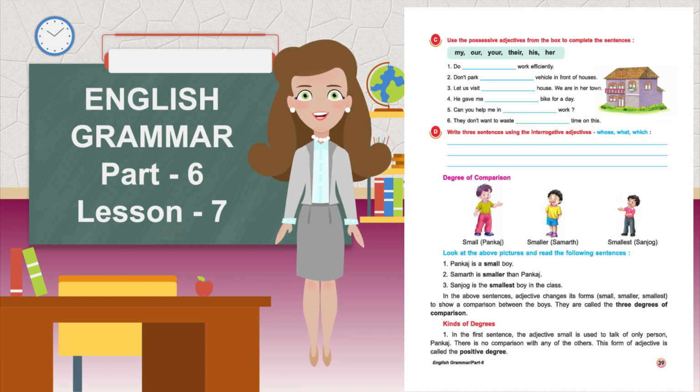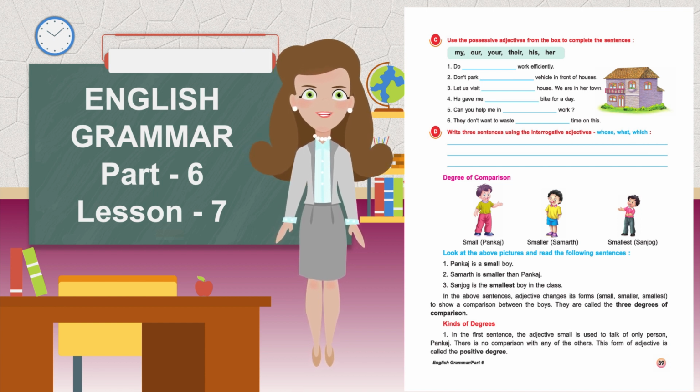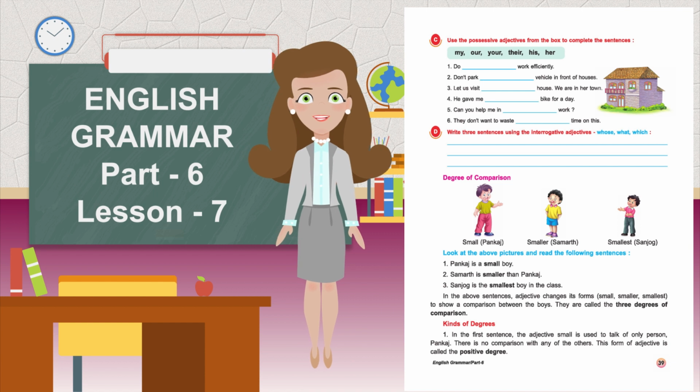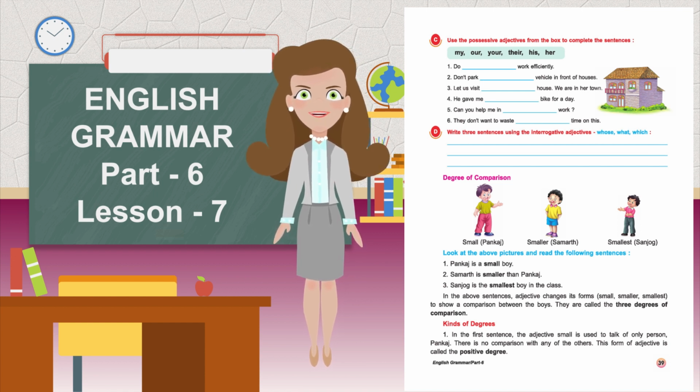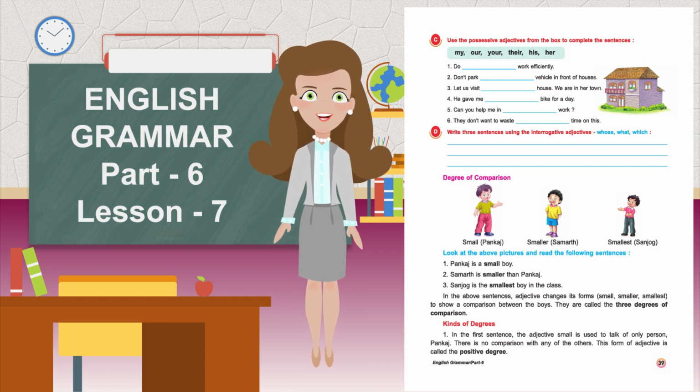Degree of comparison. Small, Pankaj. Smaller, Samarth. Smallest, Sanjog. Look at the above pictures and read the following sentences. Pankaj is a small boy. Samarth is smaller than Pankaj. Sanjog is the smallest boy in the class. In the above sentences, the adjective changes its form, small, smaller, smallest, to show a comparison between the boys. They are called the 3 degrees of comparison.